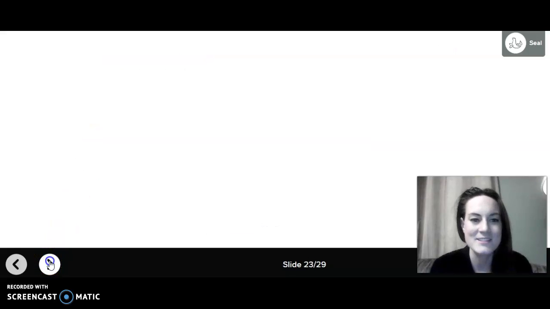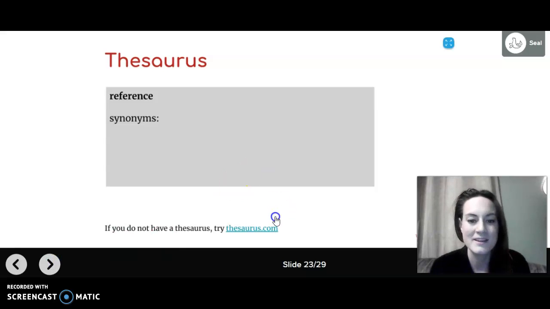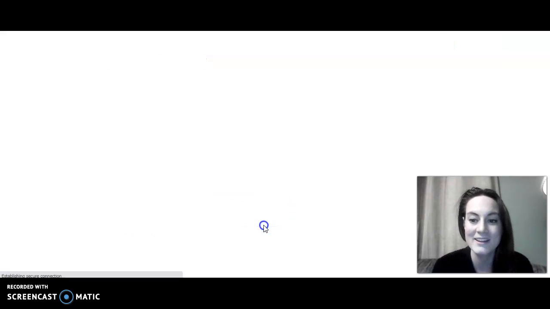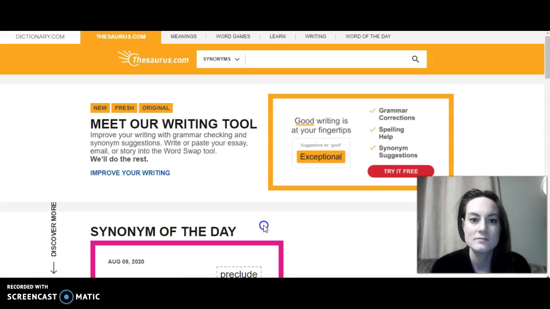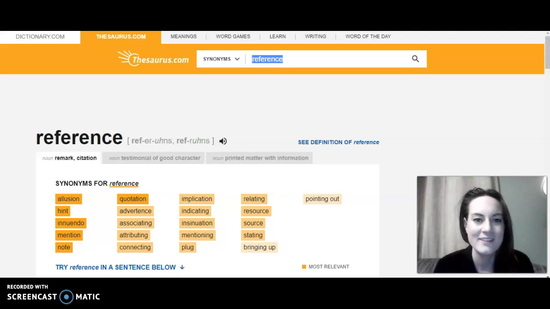Okay, next one. Thesaurus. So we're going to look up synonyms. Again, reference. So we can click the link. Type it in. So some synonyms for reference are allusion, hint, innuendo, mention, note, quotation, advertence, associating, attributing, connecting, implication, indicating, and so on. Hey, cool.